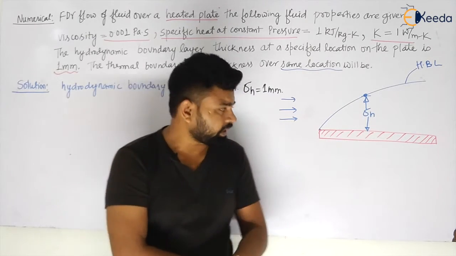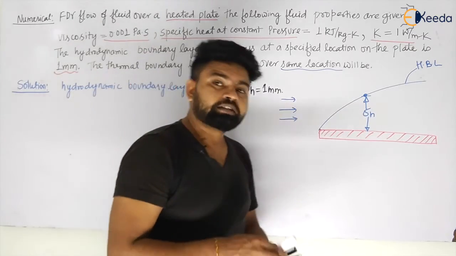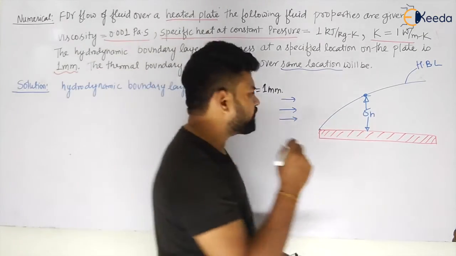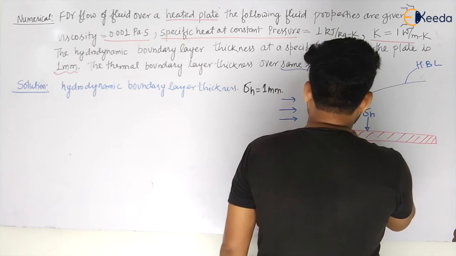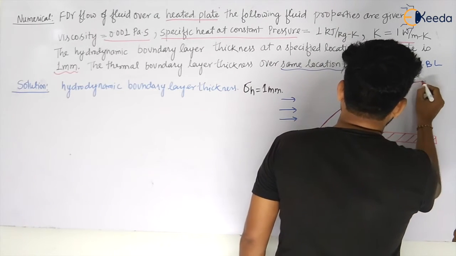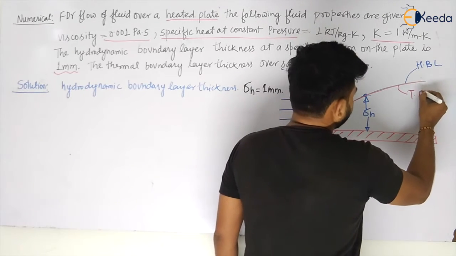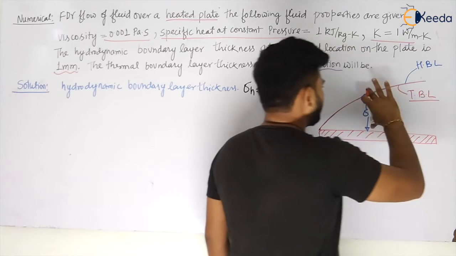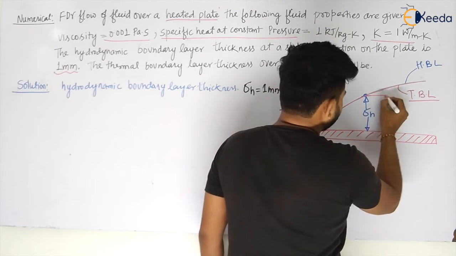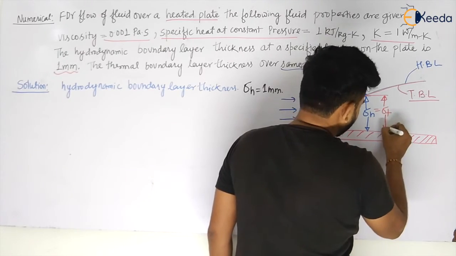Because he is asking at the same location, the thermal boundary layer must be on top of this. So there will be HBL and there will be TBL, thermal boundary layer. So the thickness of both the thermal boundary layer and the hydrodynamic boundary layer will be the same.